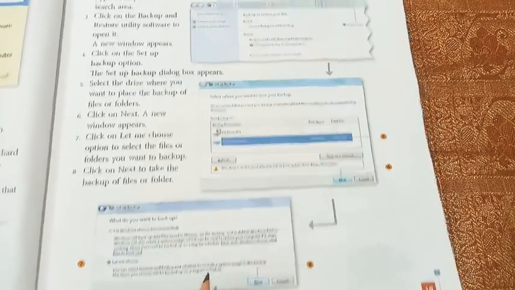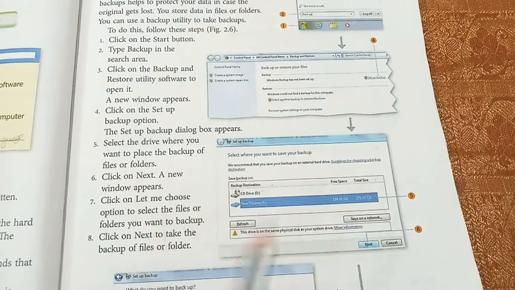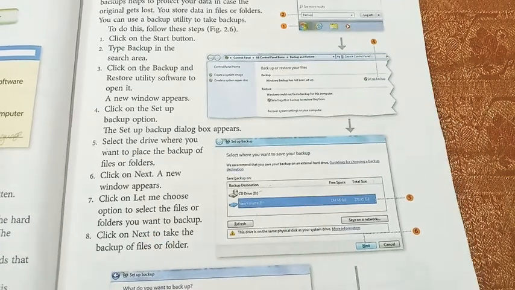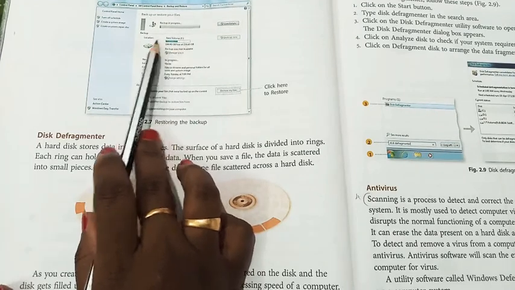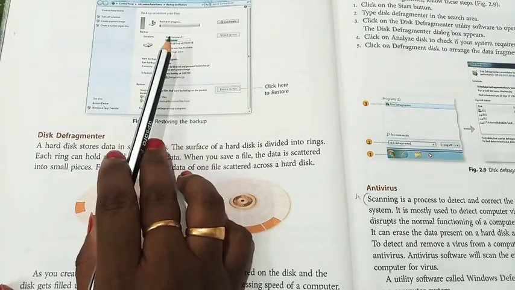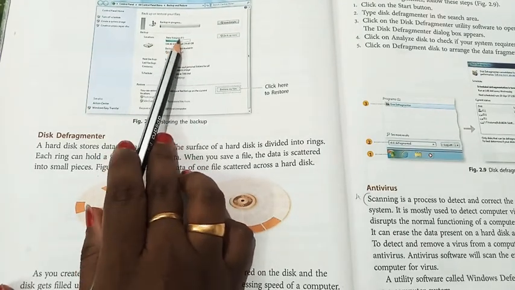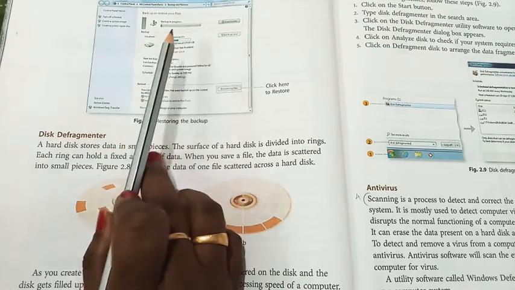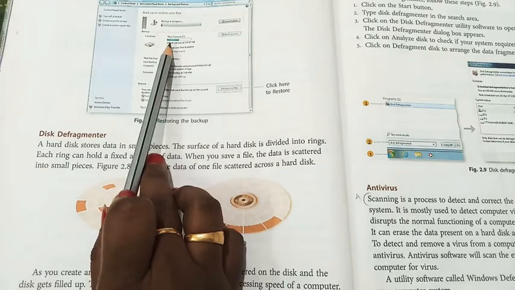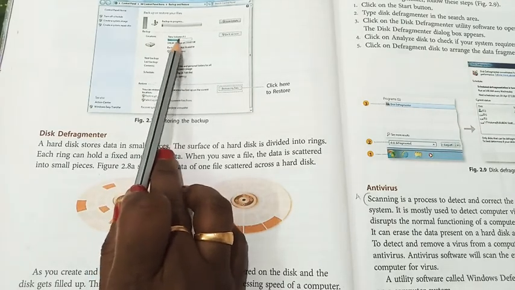Automatically it will take all your files and data into a backup copy. Look at this picture: in the volume folder, all your data and information will be stored on this F drive. So if any file is corrupted, you can get back all your data from this drive.